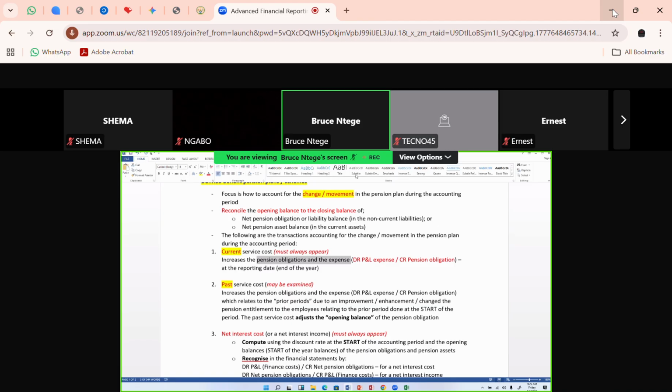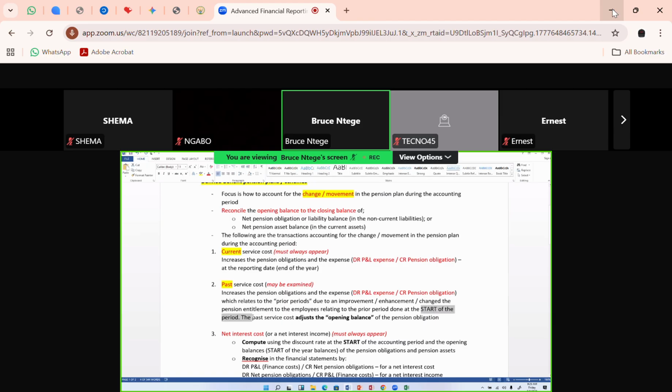So that's why here we are saying that technically in accounting, for the current service cost, you're still debiting expense and crediting obligations. Also for the past service cost, you're still doing the same entry. But the difference is that for the current service cost, you're dating it end of the year to account for the fact that it's for the entire month. So end of the month would have been 30th April, or end of the year will be the end of year date. Yet for the past service cost, we date it start of the year. We date it start of the year.